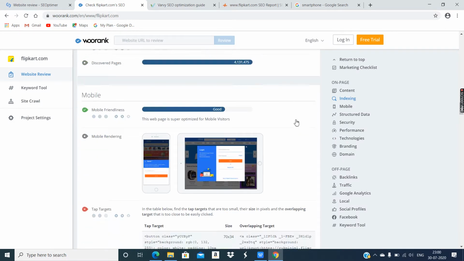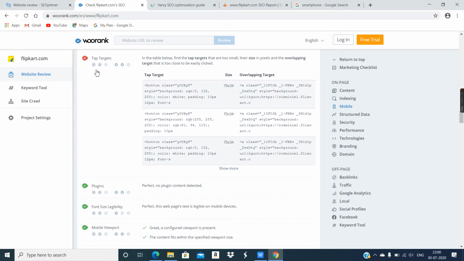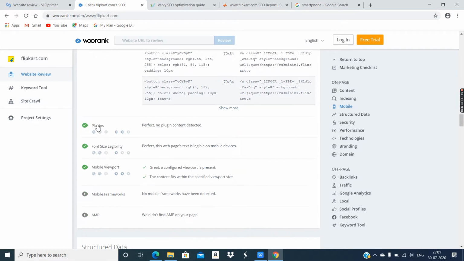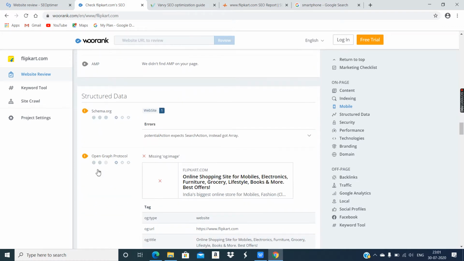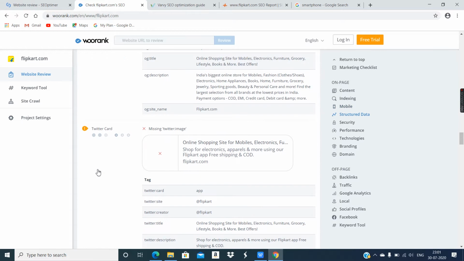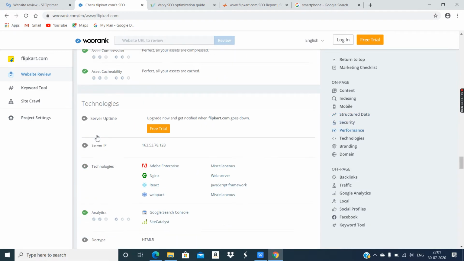Mobile friendliness, tap target. See how the improvement has to be done. In the table below, find the tap targets that are too small. So they have also highlighted which part of the coding needs improvement. Very nice. The WooRank website is also very good. Plugins, now all these things they have mentioned. Schema, open graph. On WooRank.com, I can see a lot of things they have mentioned regarding coding, micro formats.